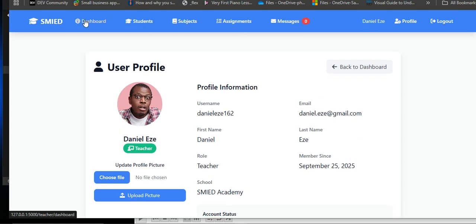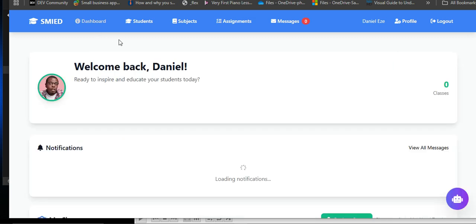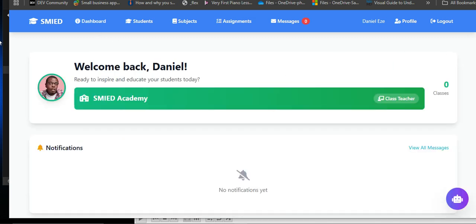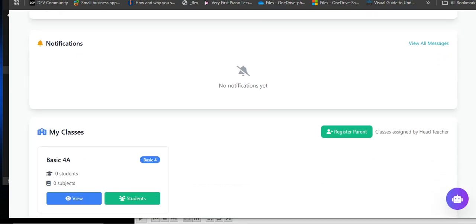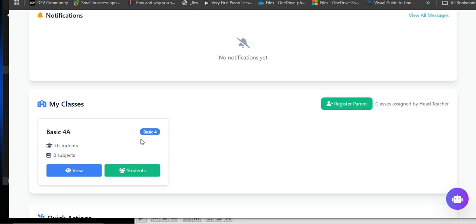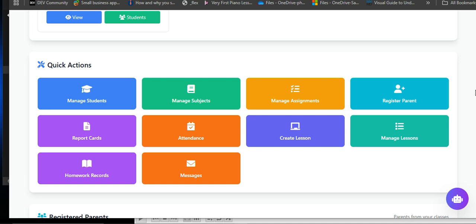So let's go back to the dashboard and let's see what teachers can do. The first assignment of the teacher here, number one, is to give his class a name, which we have done, right? Basic 4A. All right. So the next thing is to manage the students. The teacher knows the students much more. He has a direct relationship with the students.